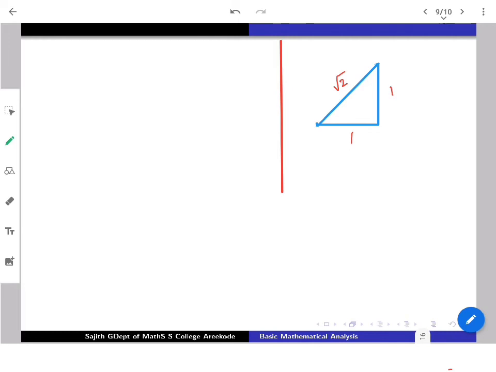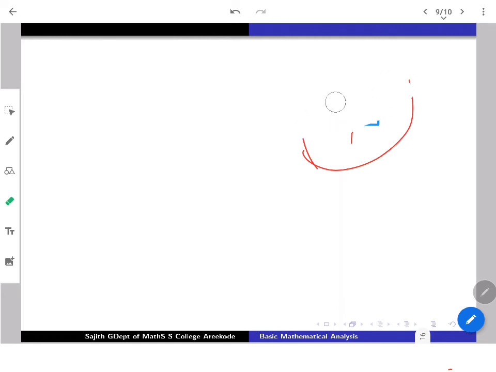But this is from the geometrical intuition you are getting. So just keep away from that geometrical intuition for the time being, and we will think about whether there is such a number. I am not writing root 2 as a symbol now, but what exactly it means is something like this. As mentioned, you take x and multiply it with itself. That is our notation for x square.